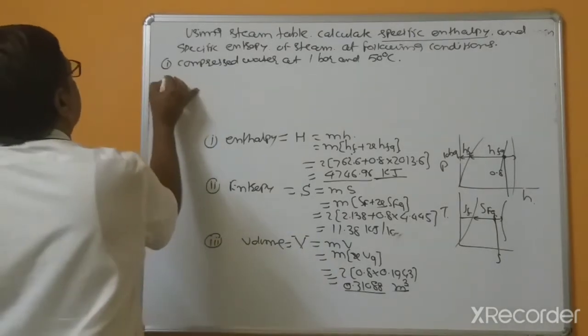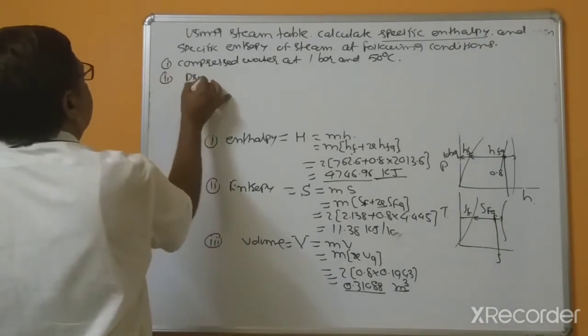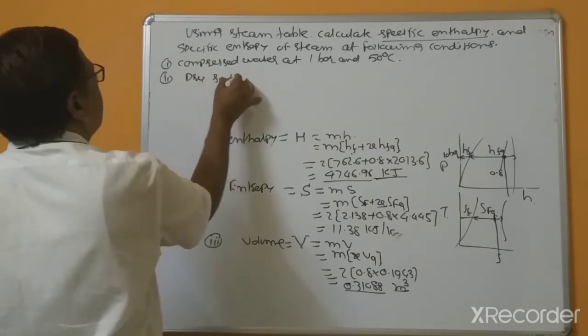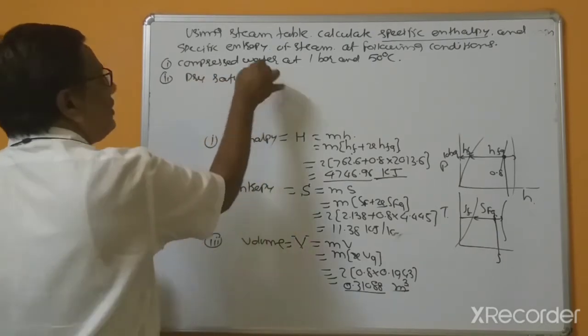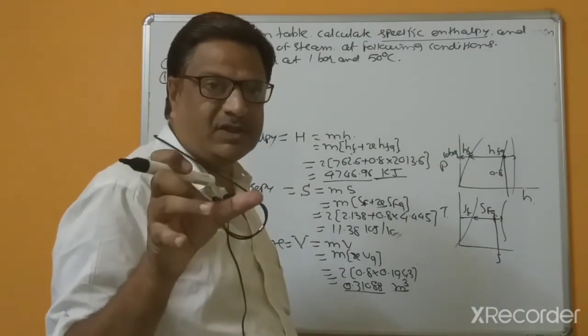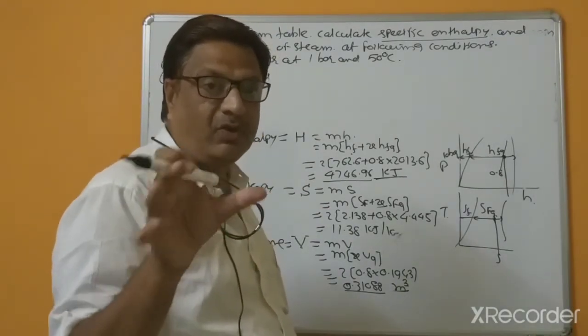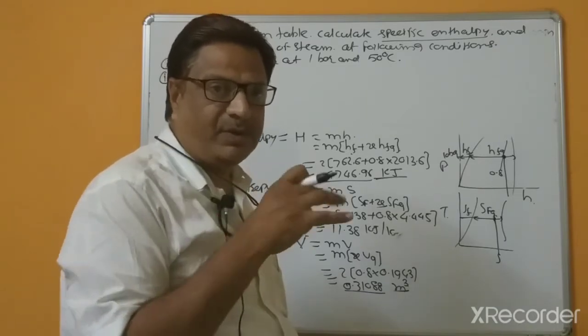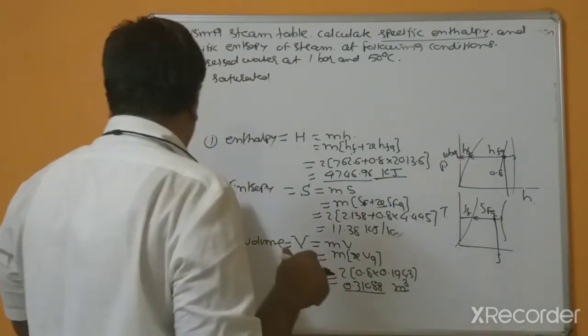Second, dry saturated steam at 10 bar. Such problems are helpful to extract various enthalpies and entropies. How can we extract enthalpies and entropies? By using the tables, the steam table.